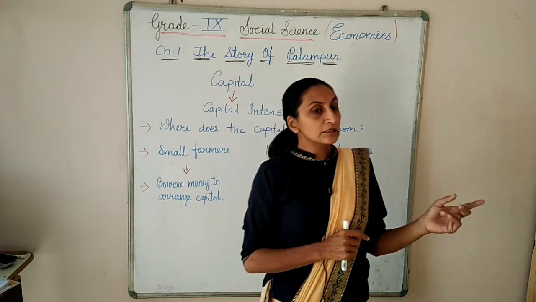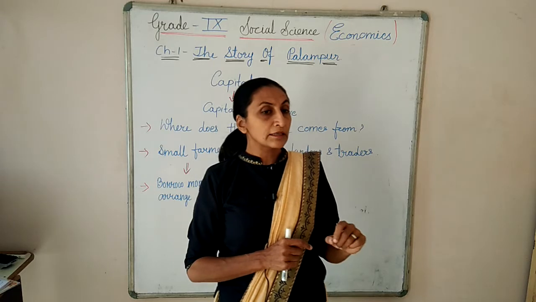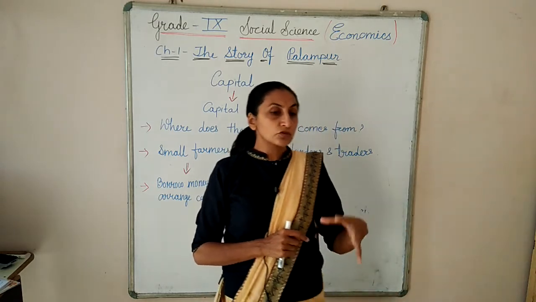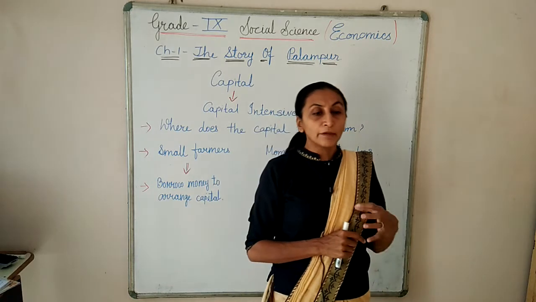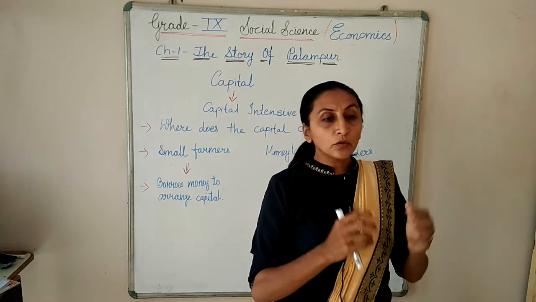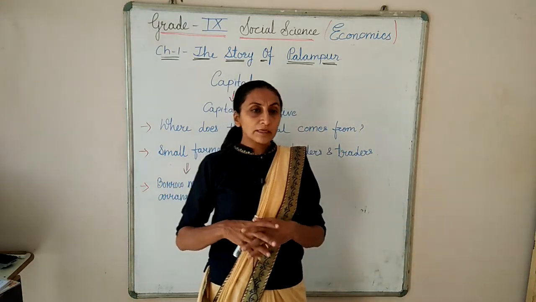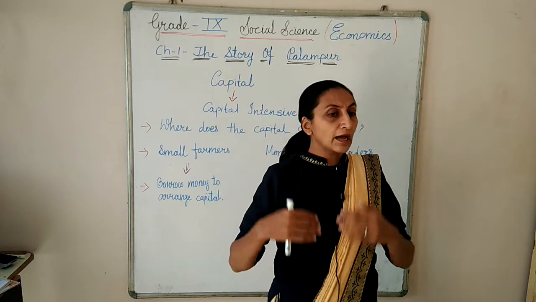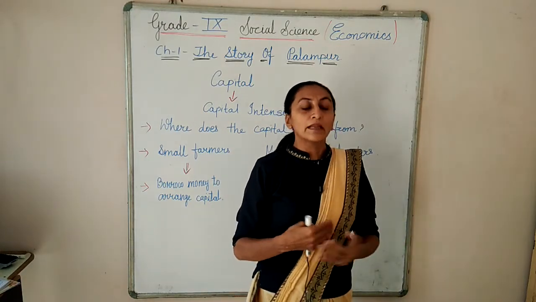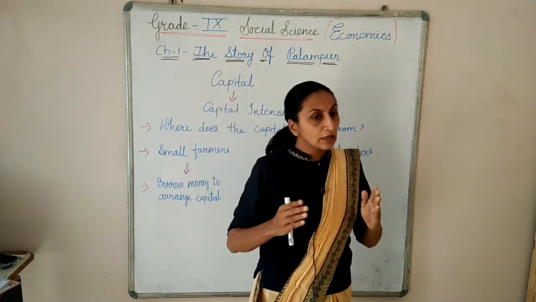And as she is a housewife, she has her family and some family responsibilities, then also she has to do it and she has to pass through a tough time because she has to pay the loan. So compared to this type of farmers, small farmers are mostly under debt only. They have to pay to the landlords or they have to pay to the laborers. So this type of condition is there in Palampur and in our country also.